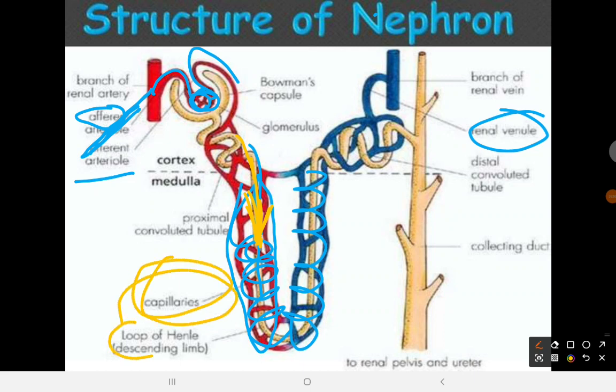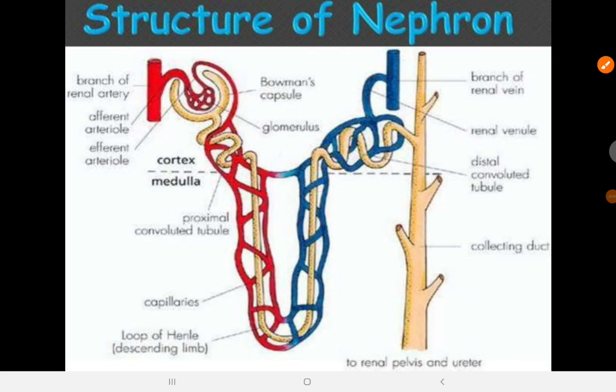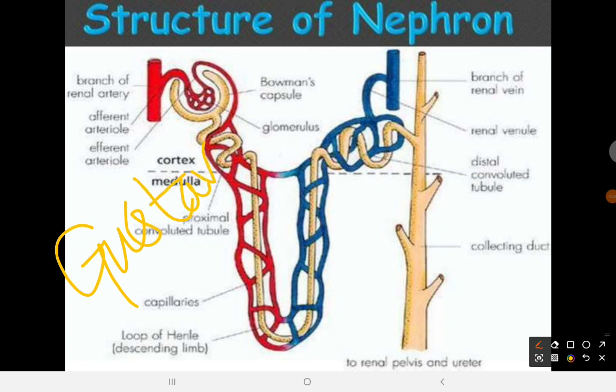It's named after a certain scientist. I think it is Gustav Henle. That's what I remember. But there's a common Christian name, I think, Gustav Henle.